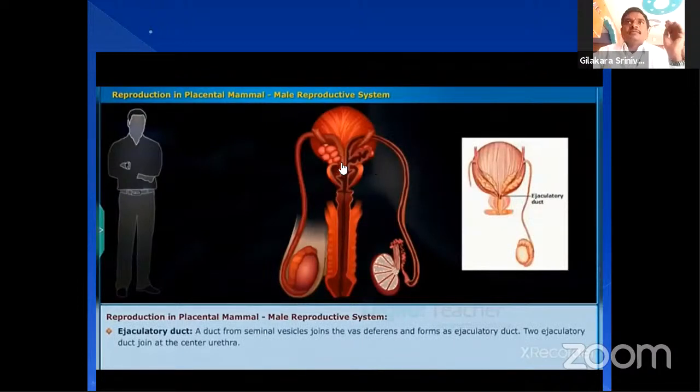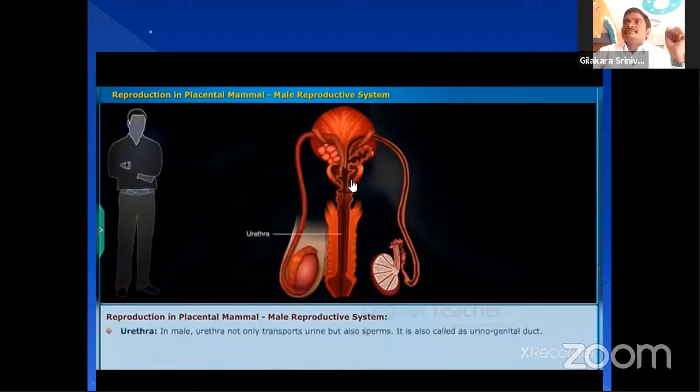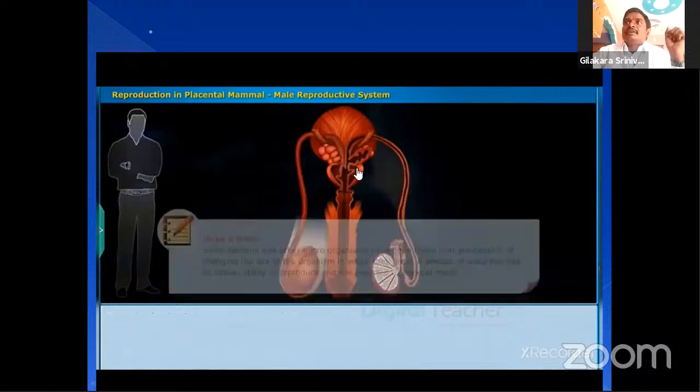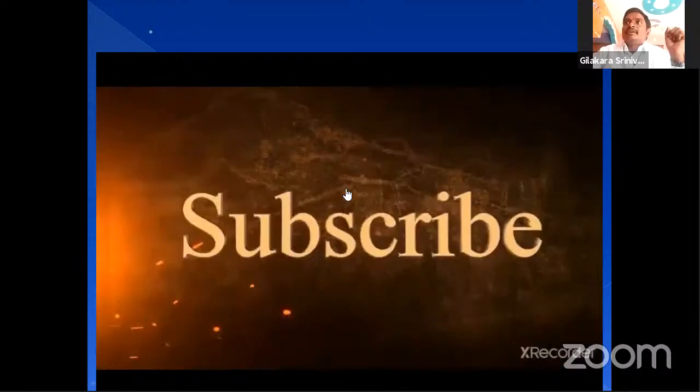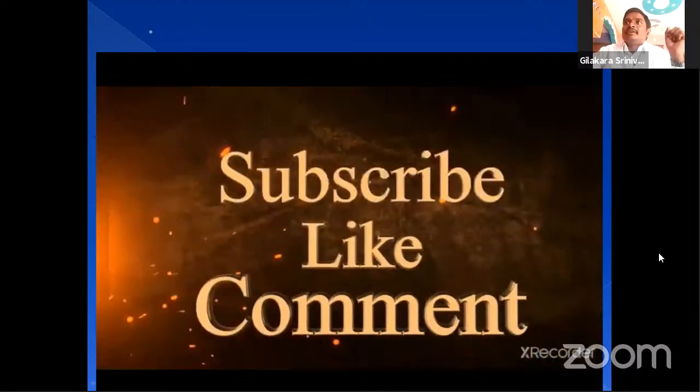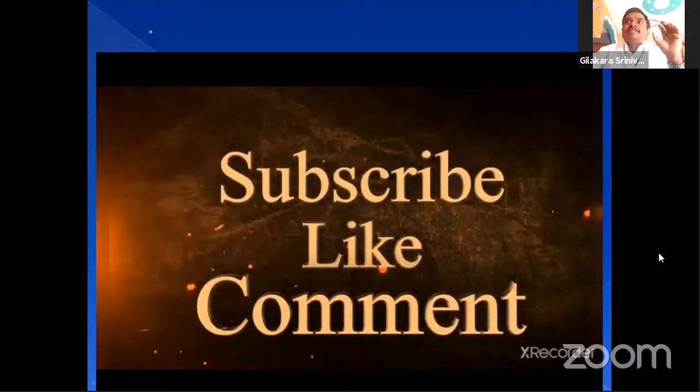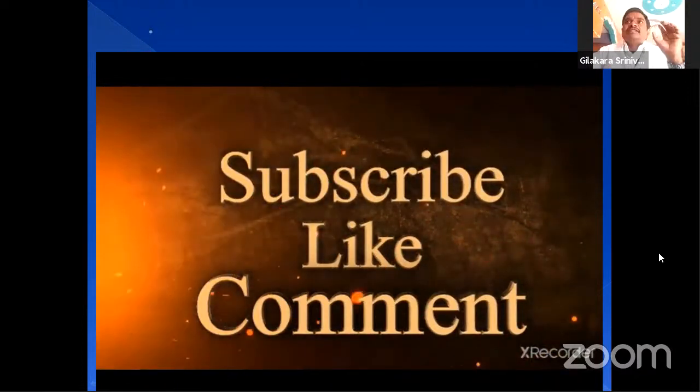And this is an ejaculatory duct. Here you can see the urethra. The fluid which is secreted by the seminal vesicles, ducts, and Cowper glands is released into the urethra. This fluid is called the seminal plasma. This seminal plasma mixes with the sperm cells and is called semen. This semen is released outside of the body, and the seminal plasma supplies nutrients to the sperm cells.